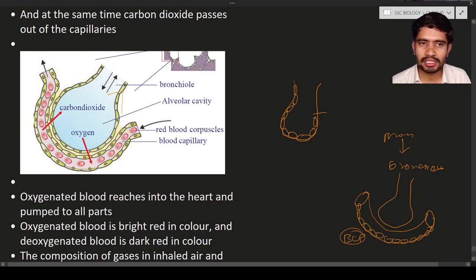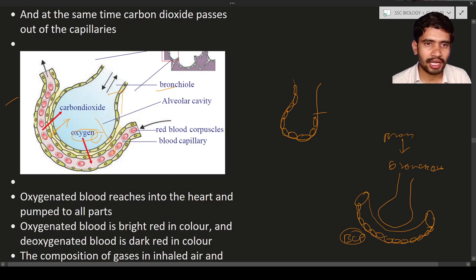Why are they one-celled thick? What is the main reason? The main reason for having one-celled thickness in the alveoli and also in the blood capillary is for the exchanging of gases. Can you see here? The exchange takes place from the RBC to the alveoli, again from the alveoli to the RBC. It means this RBC is going to bring carbon dioxide and release it into the alveoli. At the same time, oxygen from the alveoli is taken.